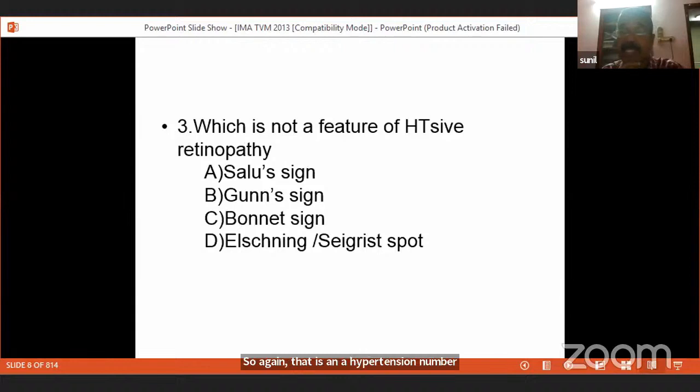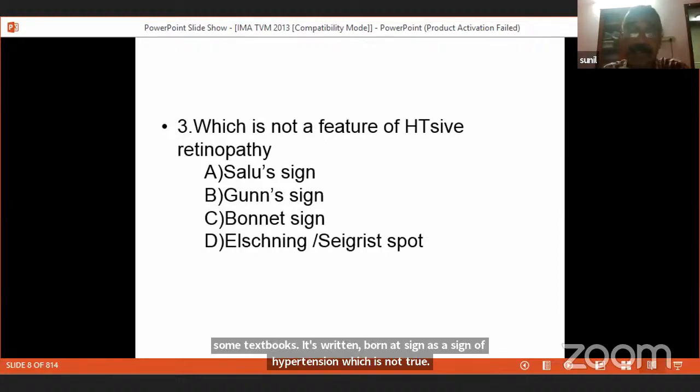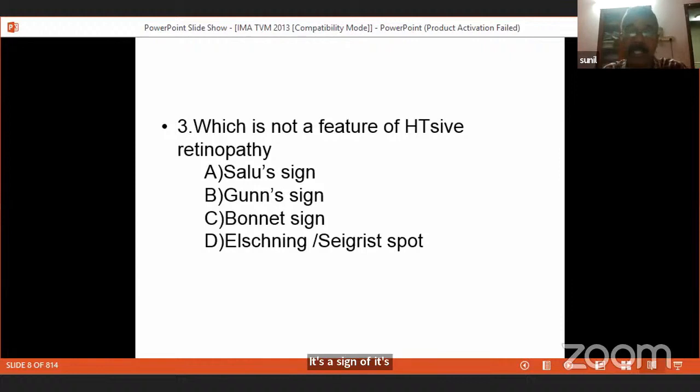Bonnet sign per se is not a sign of hypertensive retinopathy, but is a sign of venous occlusion. It is called the pre-thrombotic sign of Bonnet. In some textbooks Bonnet sign is written as a sign of hypertension. It is not true. It's a sign of vein occlusion in the retina. But Salus sign, Gunn sign, and Elschnig spot are signs of hypertensive retinopathy. So don't get confused by reading some textbooks. Bonnet sign is not a sign of hypertensive retinopathy.